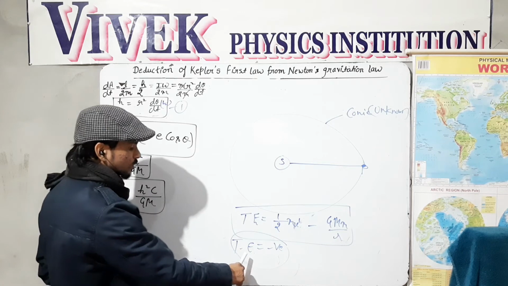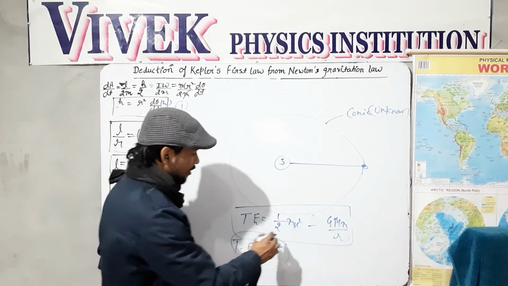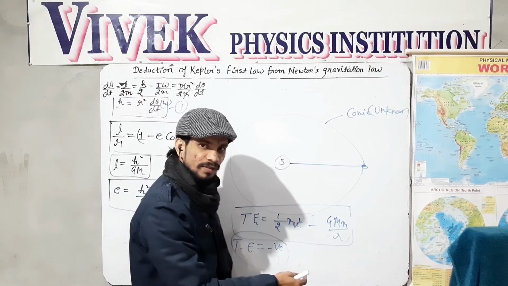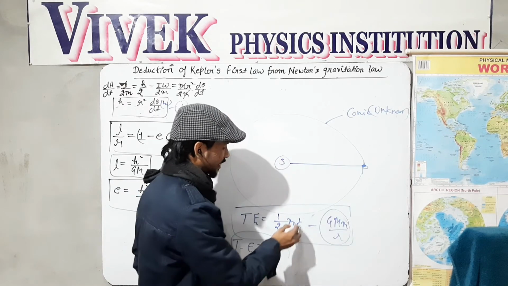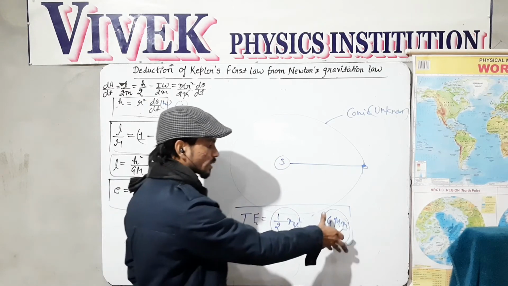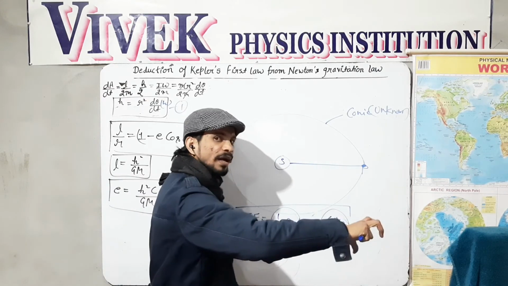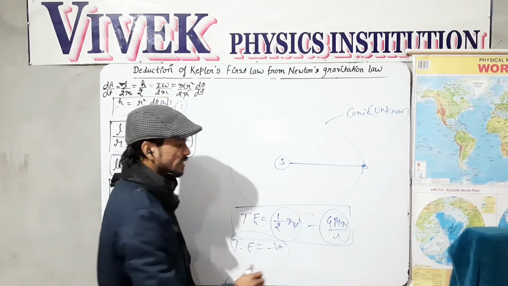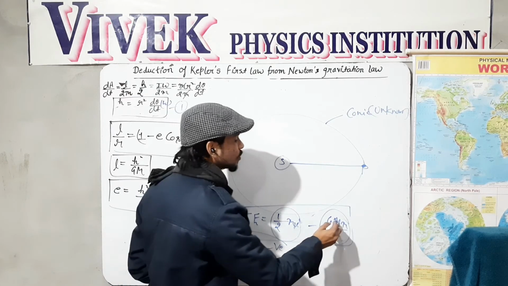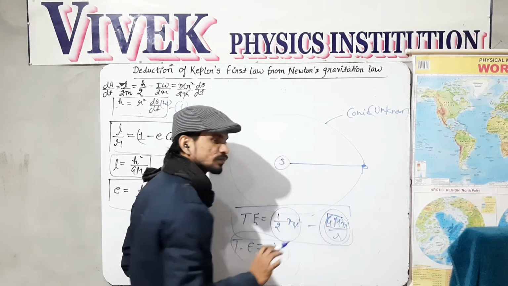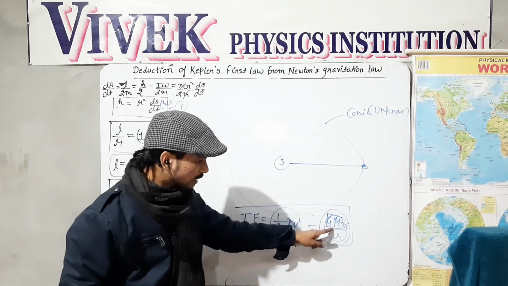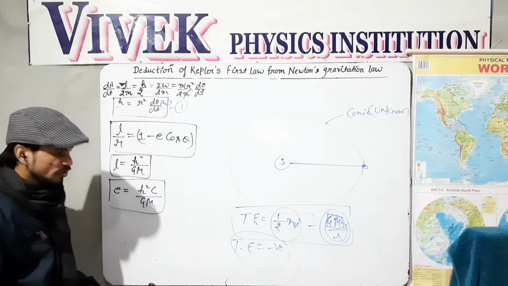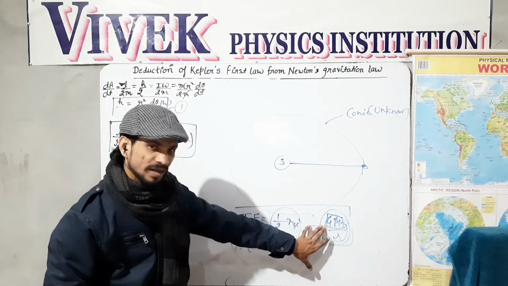Now to prove this fact, in what condition will the total energy be negative? This will be negative if this factor is greater than this factor. If this factor is greater, then this value will be high and this value is low, so low minus high will give you a negative value. And this factor will be greater only when this complete factor is greater. So to make GMm over r greater, what should be done? What are the common factors?